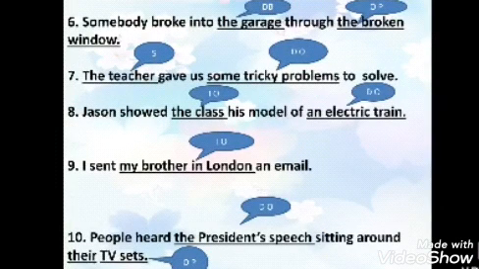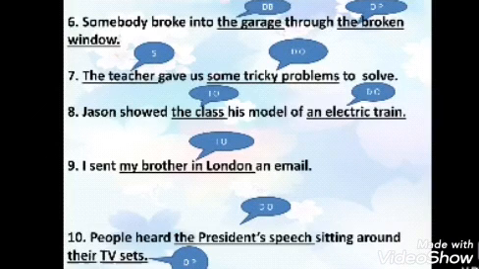Somebody broke into the garage through the broken window. Now here it is asked what is the function of garage here. So broke into is the phrasal verb. So it is the past tense of break into. So broke into what? Into the garage. So the garage is your direct object and through is your preposition. So the object of the preposition here is the broken window.